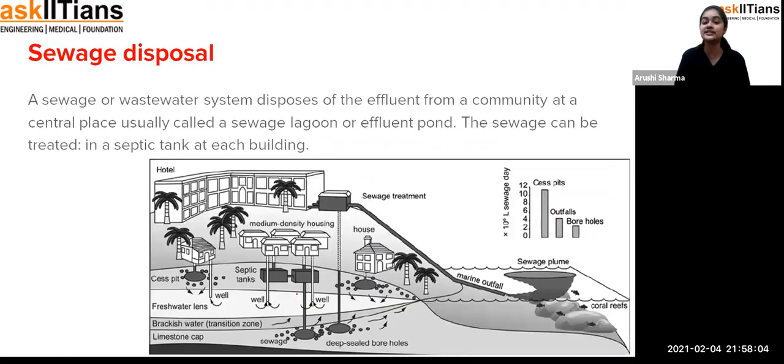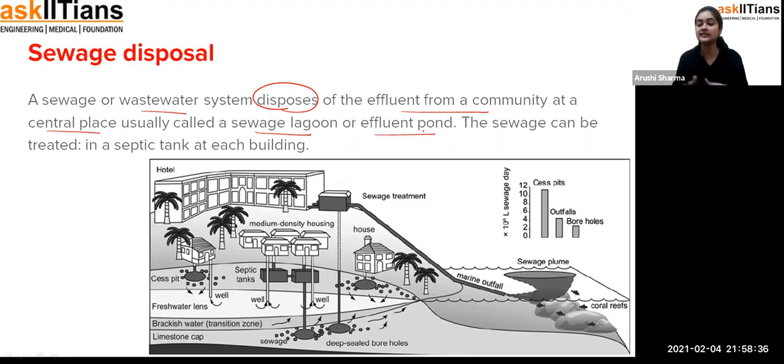Now, what is sewage disposal? See, students, as I have told you, for sewage treatment, first of all we have to collect the sewage in one particular area, or in one particular tank, so that we can directly purify it. So sewage disposal means that the wastewater system disposes of the effluent from a community, that is, the wastewater we get from the community, at one central place, usually called a sewage lagoon or an effluent pond.